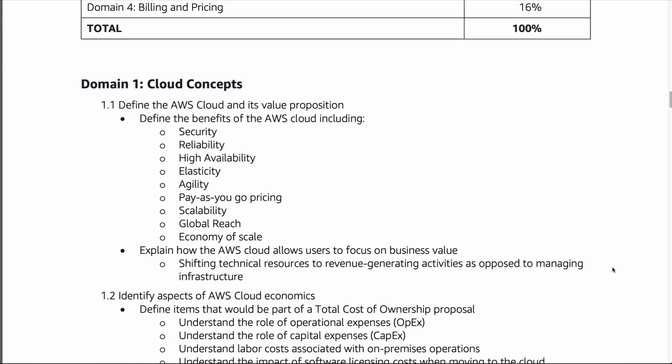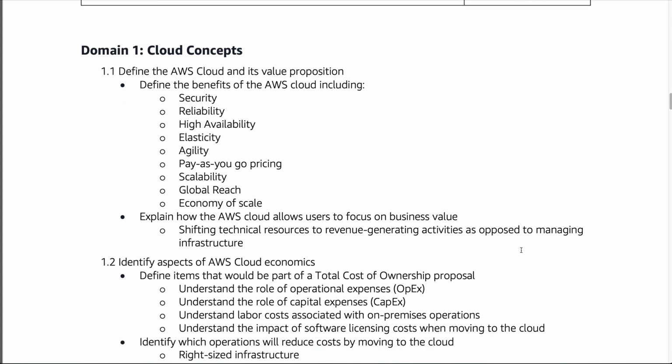Finally, I think a very good idea, when they break down the outline like this, is to go through step by step and make sure that you have these concepts memorized. So let's go through this specific diagram or outline and make sure we understand these. They're talking about the benefits of security. So why would you care about security? Well, you can make sure that your data is encrypted. That could be one example of security that you get from AWS.